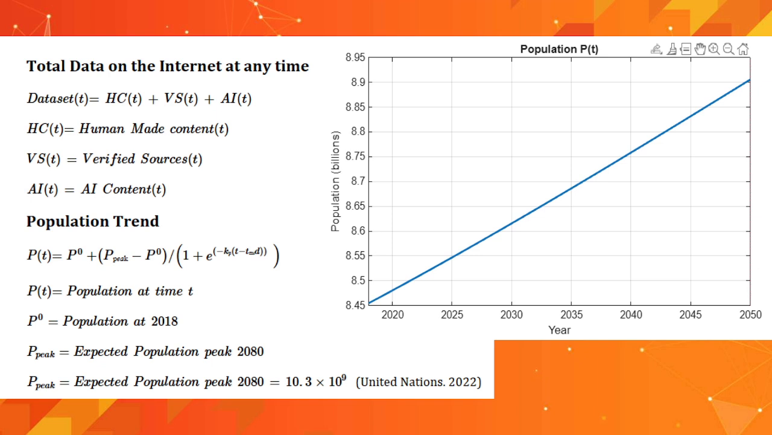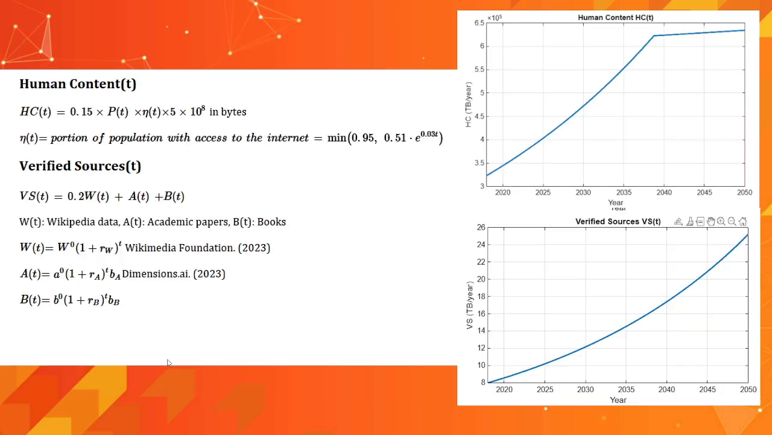The verified source data stream, VS, is composed of three main elements: Wikipedia content, academic papers, and books. Each component grows exponentially with time, reflecting historical data trends in their respective domains. The verified sources also show a relationship with the verifiers at the time. The change in verifiers is assumed to be the same as the change in tertiary degrees produced worldwide, assumed to be 2.7% annually, and verifiers were set at researchers as 1.42 times 10 to the minus 3 of the population.